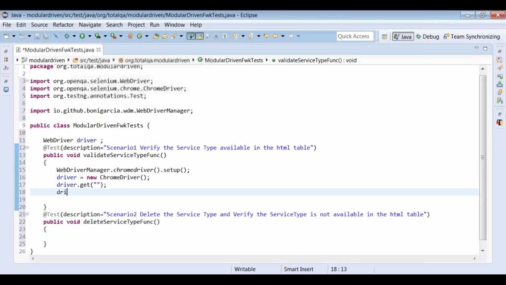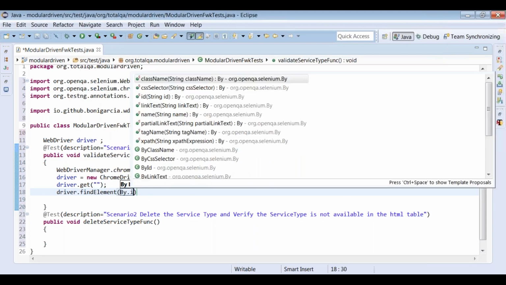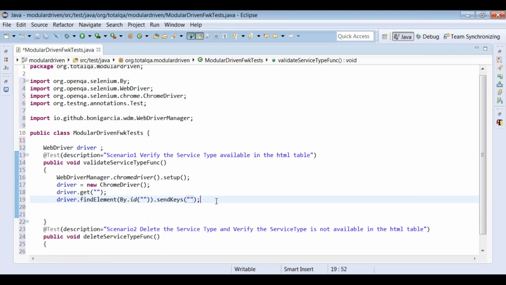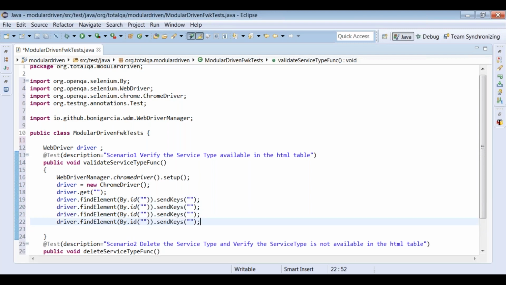And also we can say driver.find element id. It is there. Here you have send keys for username. Similarly, you can copy the same statement again for password, for inpatient ward, for button. But in the case of inpatient ward, we just click. And here also, we just say click.